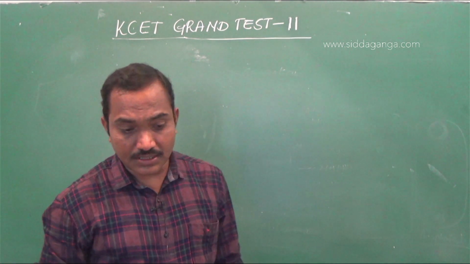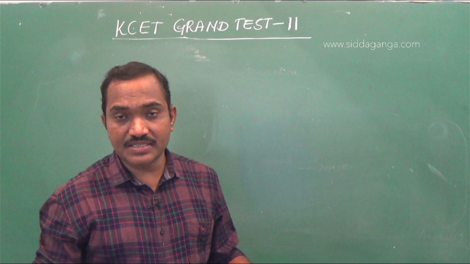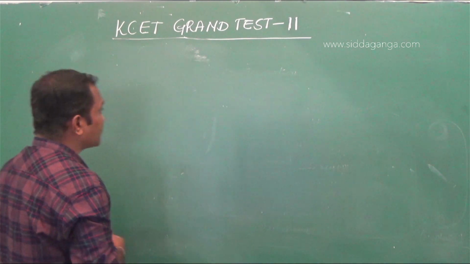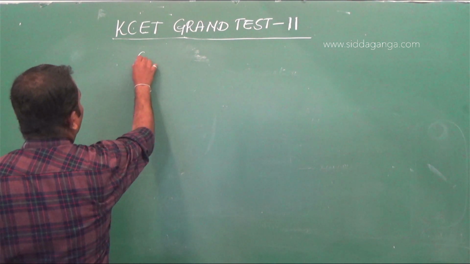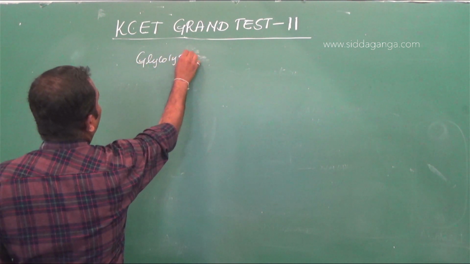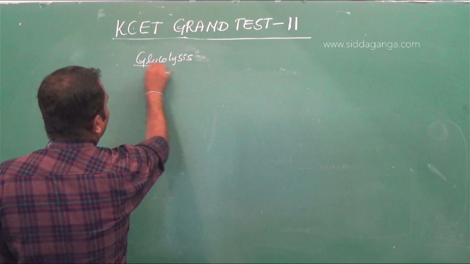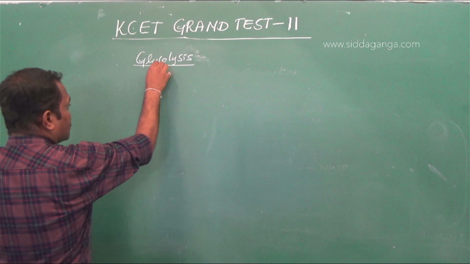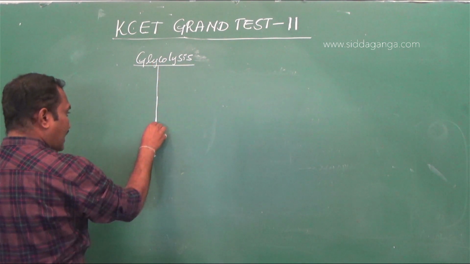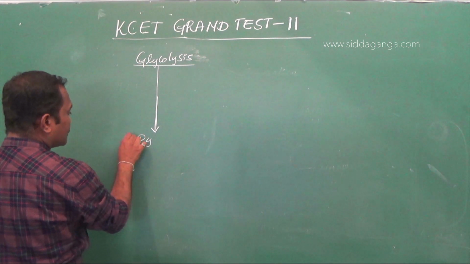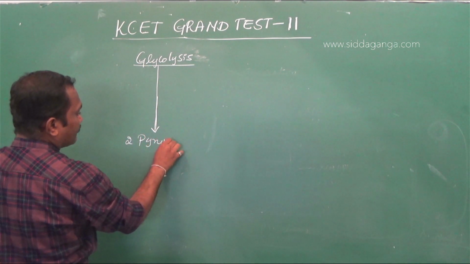It occurs in many steps, wherein glycolysis, the first step, is common for both aerobic respiration as well as anaerobic respiration. At the end of glycolysis,